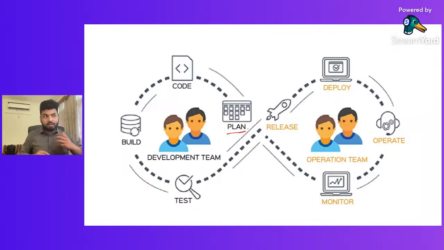So let's start understanding how. We talk about plan, what we do in the plan stage, which is handled by the development team. Now talk about code. When we talk about the coding part, generally we code what we have planned. We connect with databases. We start building the functionalities and all.